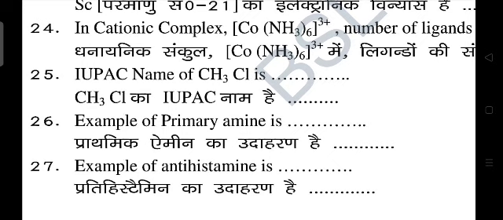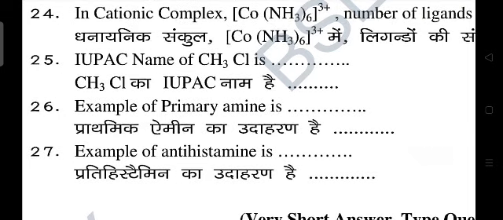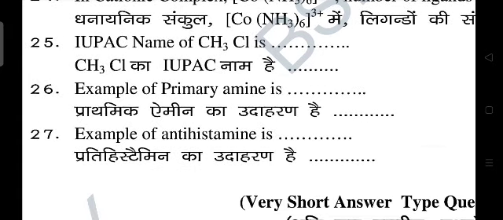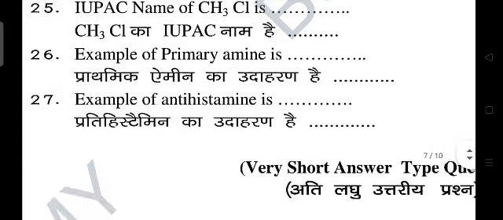Question number 26. Example of primary amine is. So name any primary amine. You can write here methanamine, ethanamine, any 1 degree or primary amine. Methanamine, ethanamine, propanamine, as you like.